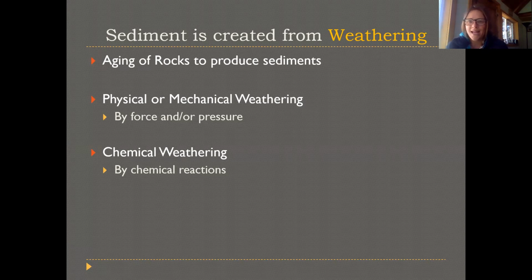Then chemical weathering is where there's a chemical reaction going on at a more microscopic level along the surface of the rock. So maybe some rainwater is coming in contact with the surface of the rock, and that water molecule itself or something else that's dissolved in the water, some sort of acid compound, is actually having a reaction with the mineral and the different chemical bonds in the mineral to break it down on that more microscopic level. So that's by chemical reactions.